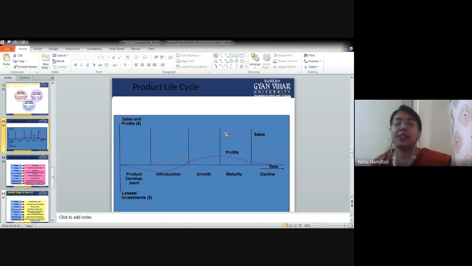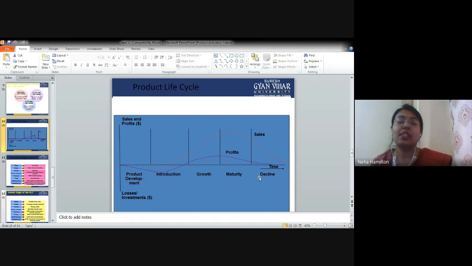This graph can be stabilized if at this point of time you understand and implement those marketing strategies which can stabilize the sales in the maturity phase. You have to understand the reason why your sales are declining, whether a new competitor has come, whether it is technology, whether it is a change in the taste and preferences of customers. What is the reason why your sales are declining, right? You can control the graph of your product at this point of time. If you do not take corrective actions, then the sales are going to go down very rigorously, and finally the product is going to be extinguished from the market.